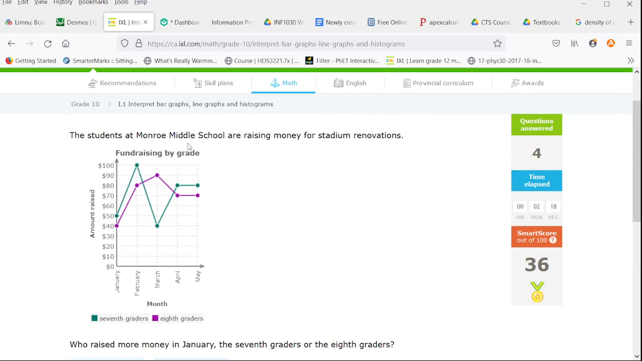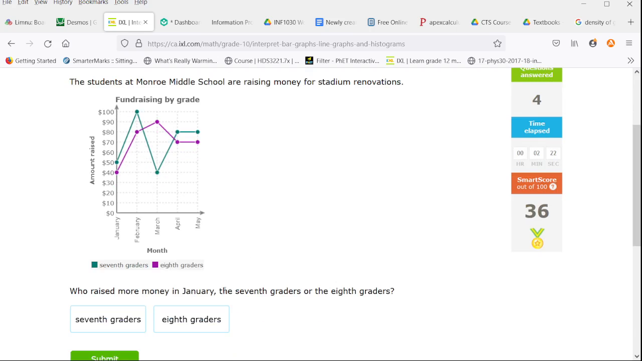Now the students at Monroe Middle School are raising money for stadium renovations. Who raised more money in January? The 7th or the 8th graders. We come to January. We see it's this greenish that is higher. That's the 7th graders.